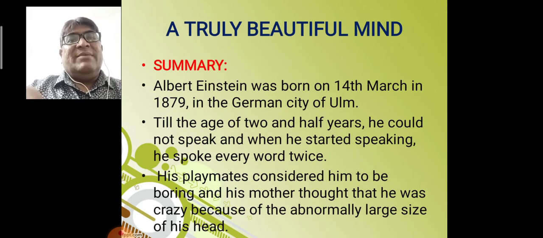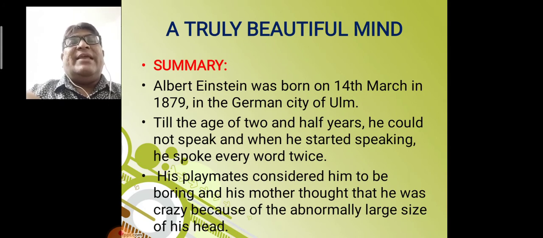Let's see the summary of this lesson. Albert Einstein was born on 14th March in 1879 in the German city of Ulm. Till the age of 2.5 years, he could not speak, and when he started speaking, he spoke every word twice. So, when he was 2.5 years, he was not able to speak even a single word. And when he started speaking, he was speaking every word twice.